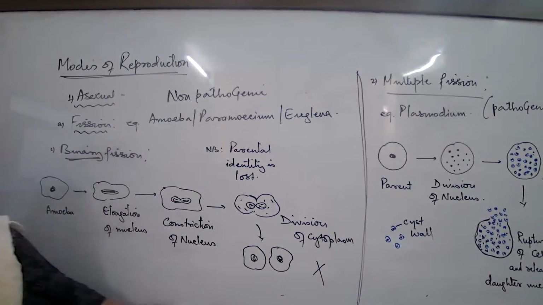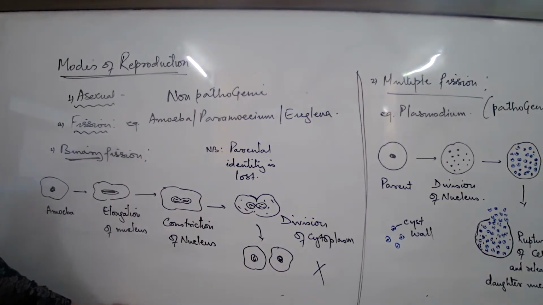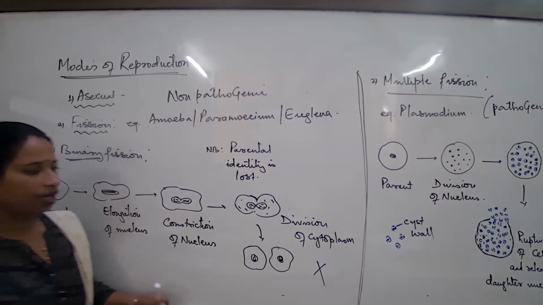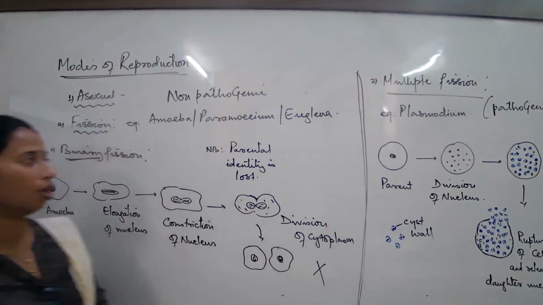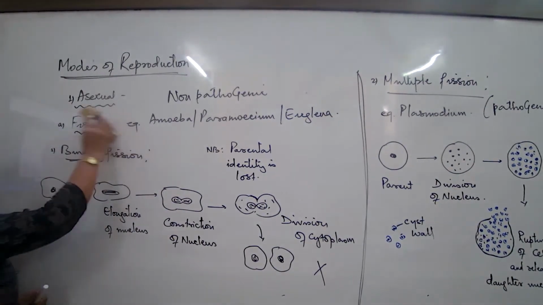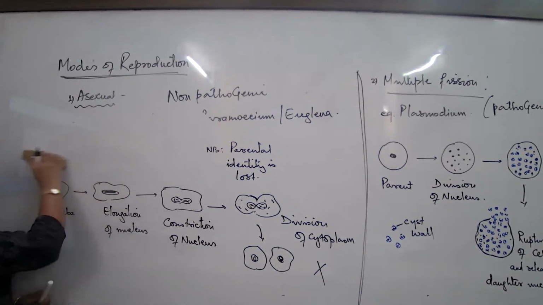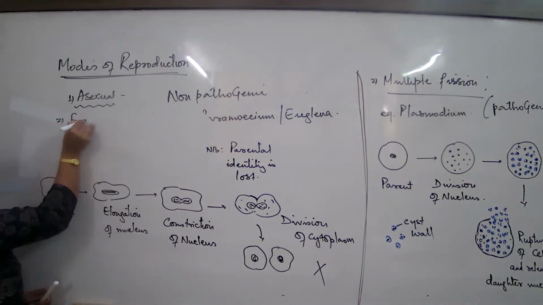About the concept of fission. What is fission? Fission basically takes place in simple single-celled organisms. What are the two methods? Binary fission and multiple fission. Okay, remember the points. Next is, apart from the single-cell organisms, we talk about some multicellular organisms now. Asexual mode. In case of asexual mode, we now talk about fragmentation. What is the second mode we are talking about? Fragmentation.